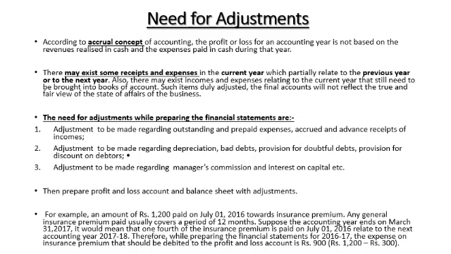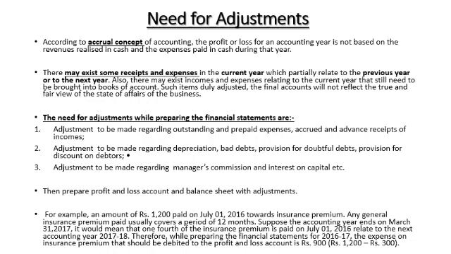For the need for adjustments while preparing the financial statements, we are referring to a few points. Number one, adjustments regarding outstanding expenses, prepaid expenses, accrued income, and advance income. These are the points to be adjusted regarding expenses and revenues.